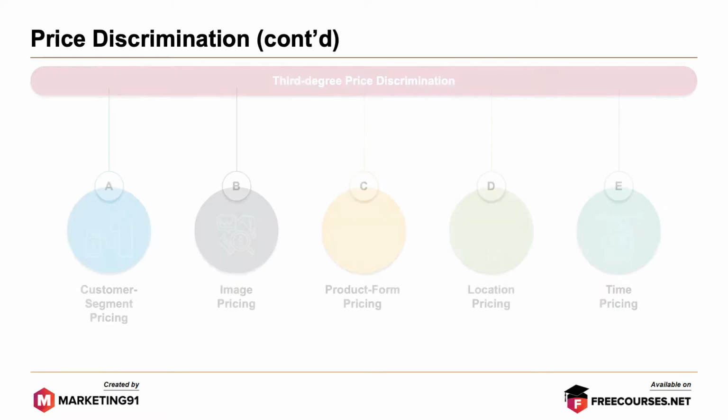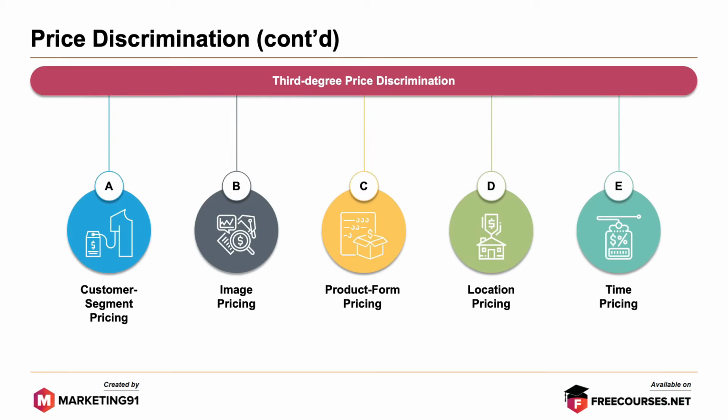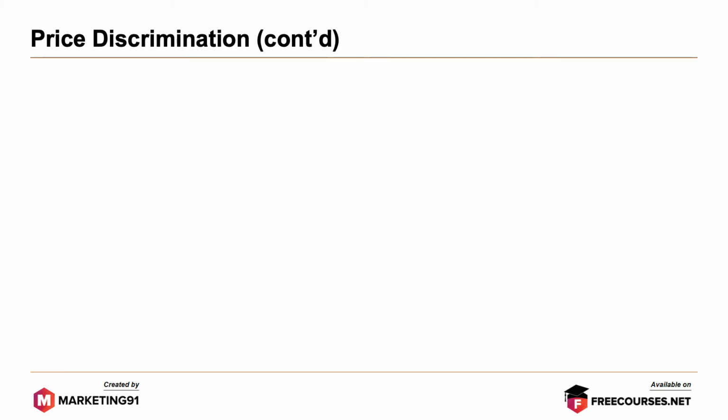Third degree price discrimination can be further broken down into the following cases. First, customer segment pricing. Second, image pricing. Third, product form pricing. Fourth, location pricing. And fifth, time pricing. Let's look at each one of them briefly.